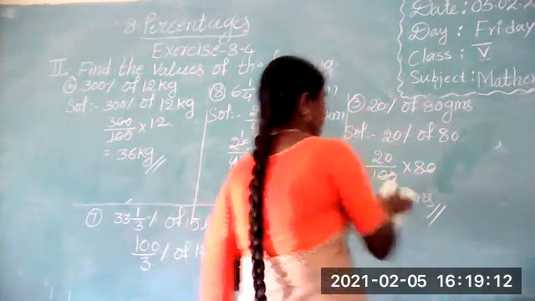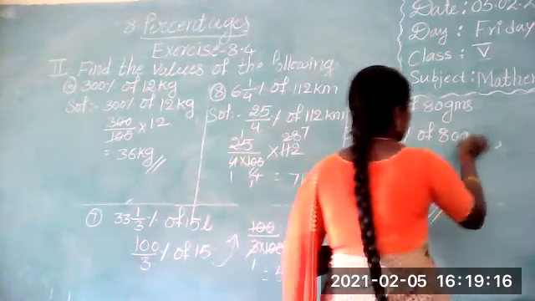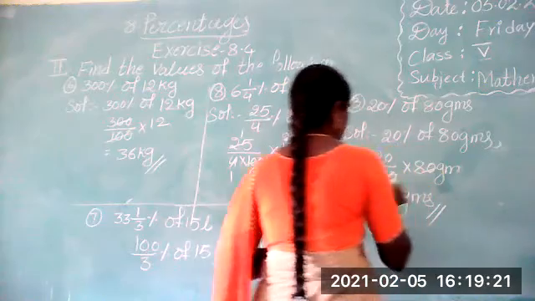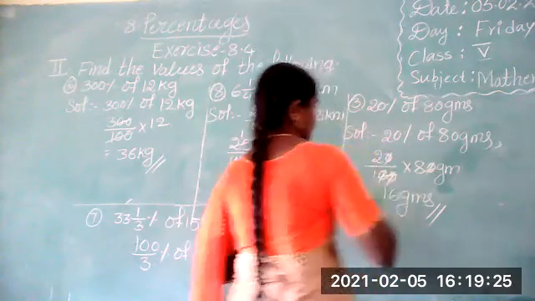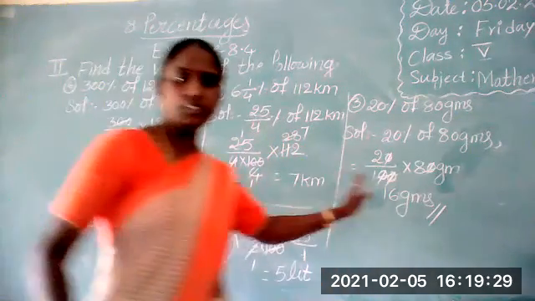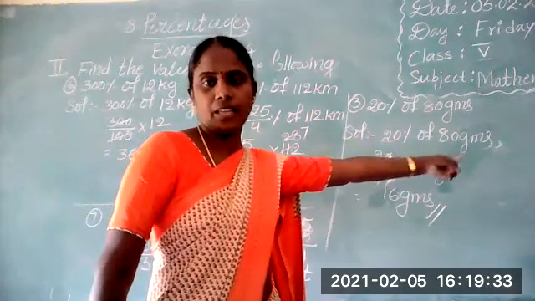Okay, now 16 grams here. Then 8 twos are 16. Did you understand this one? Simplification: 20% of 80 grams.